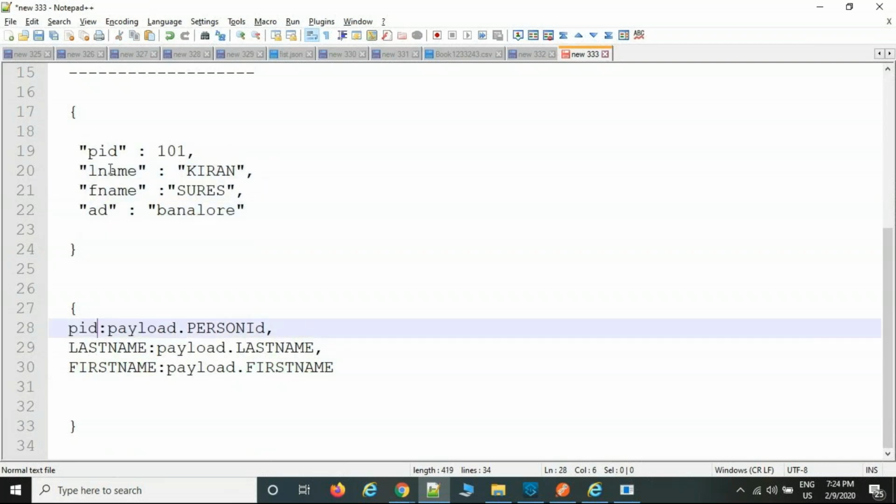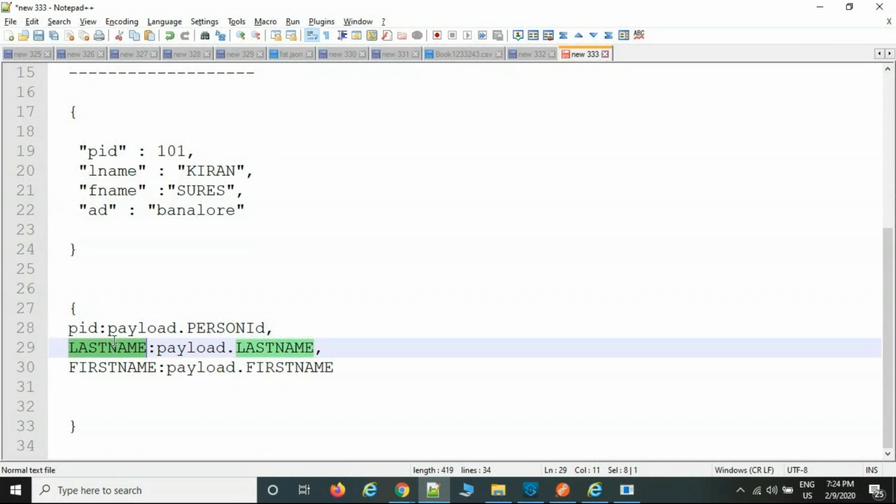L name, you can keep it here. Not here, sorry. Control V. L name. Control C, Control V. F name. Control C, Control V. So the colon's left side part is going to the target system, and the colon's right side part is coming from the source system.